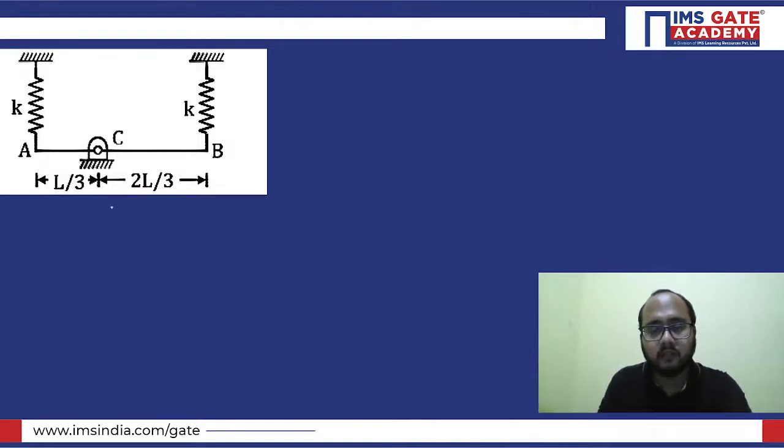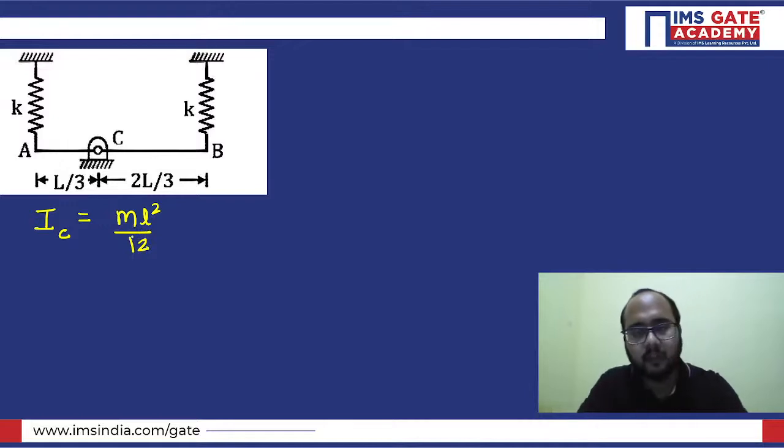But for solving this question, first of all, we need to calculate the mass moment of inertia about point C. Without calculating the mass moment of inertia, this question is incomplete. So first calculate the mass moment of inertia about point C. Obviously ml square by 12 will be there, right? Ml square by 12 will be there.